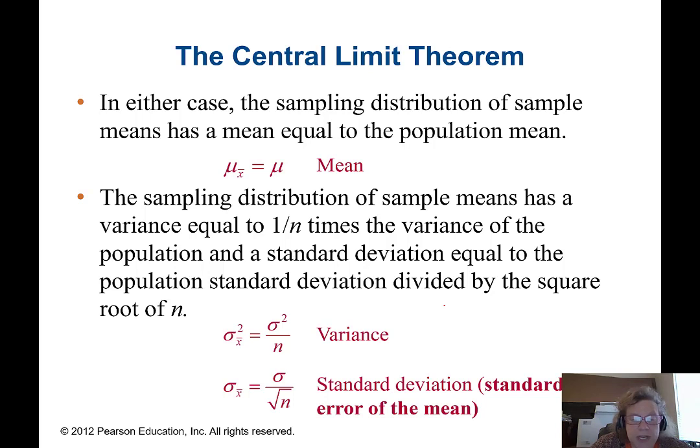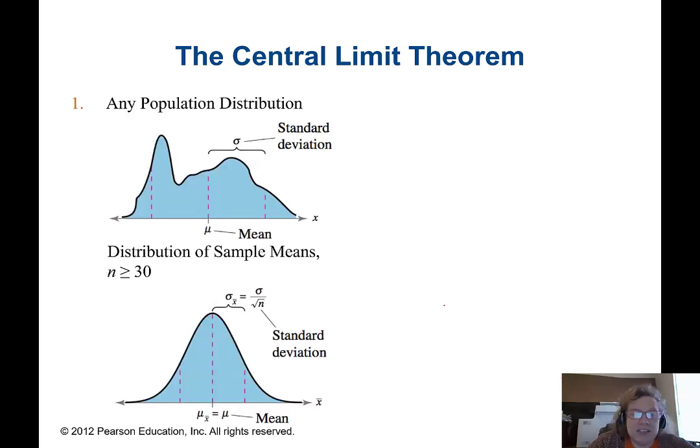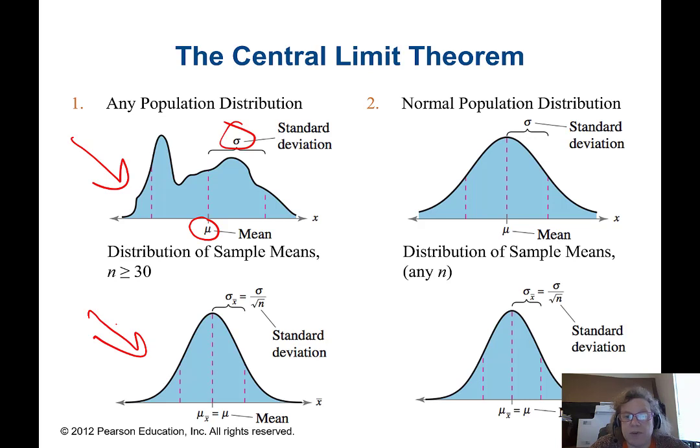Now, we did talk about this already a little bit, so this may be feeling just a tiny bit repetitive to you, but it's an incredibly important result. We've never given it a name before, so now you know the name is the central limit theorem. And just to make sure you've got the idea, here's our funky distribution. We don't know what's going on with this distribution, but we do know that the mean is mu, standard deviation is sigma. If that's true, then here's the distribution for the sample means. Very, very nice. Okay? Behaves very well. For a normal population distribution, we don't even care what n is. That distribution of the sample means for any n is going to be normally distributed.